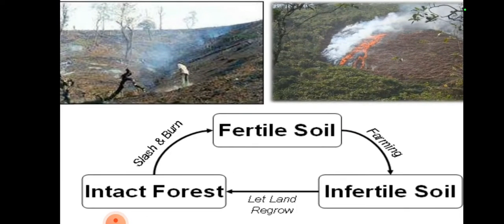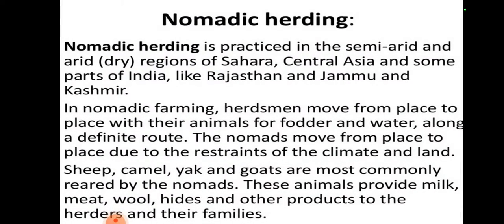See the diagram and the picture related to slash and burn. Earlier societies used slash and burn shifting cultivation.